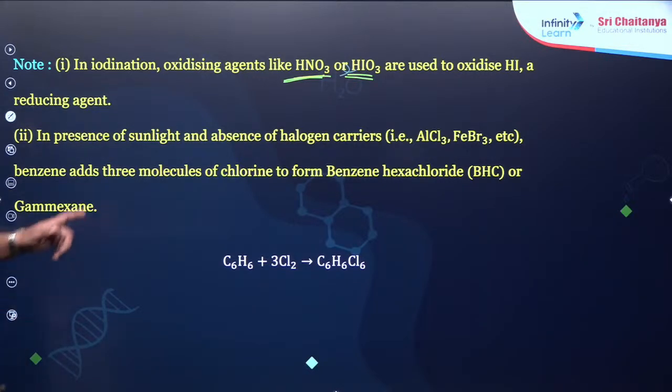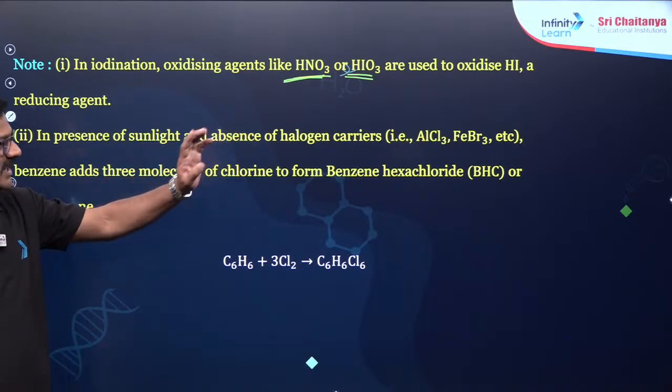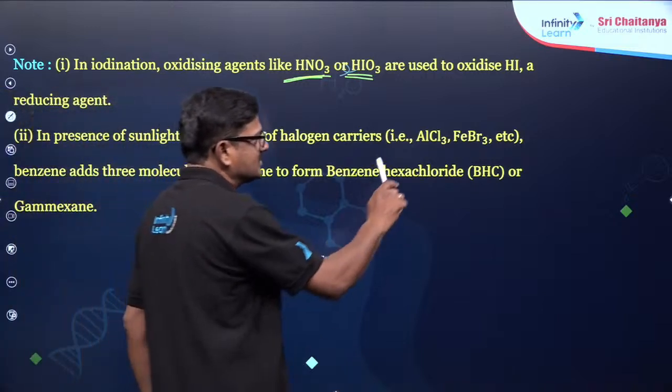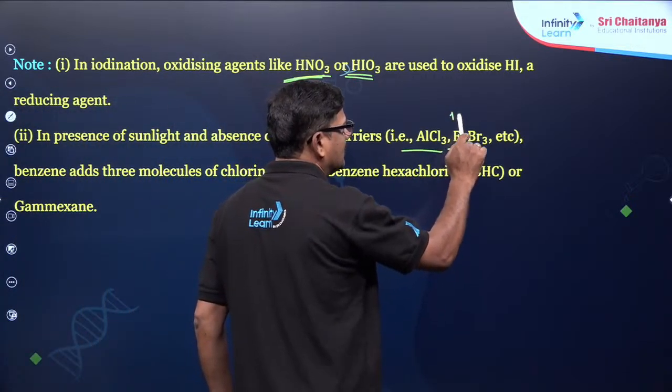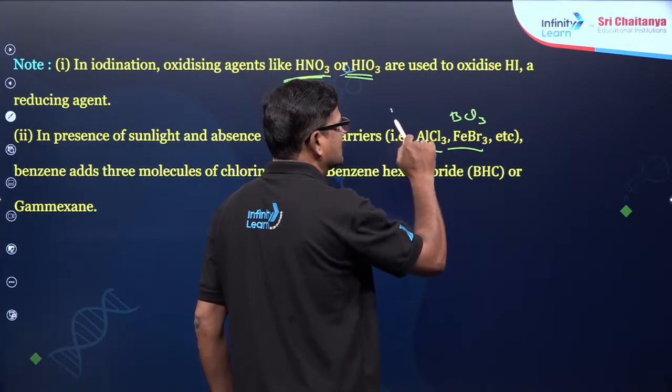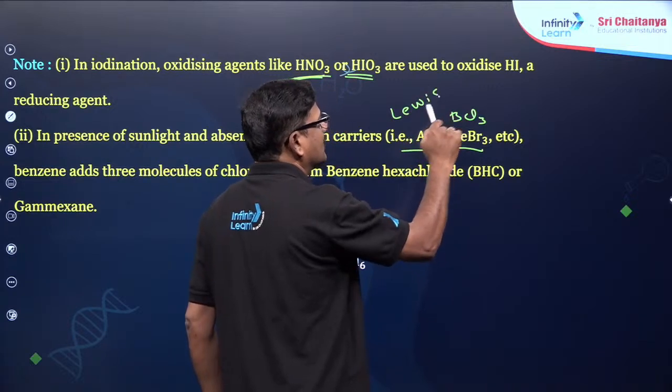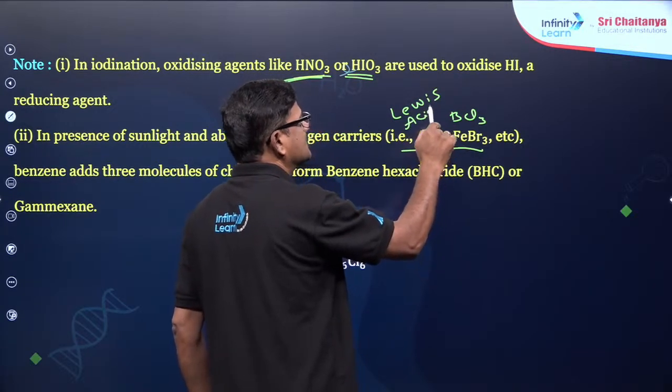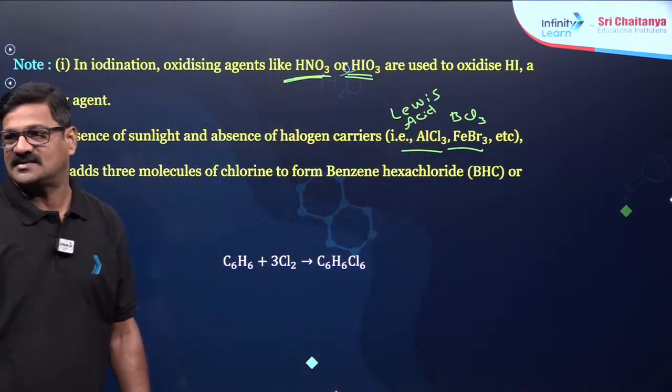In presence of sunlight and absence of halogen carriers like AlCl3, FeBr3, BCl3 भी इस्तेमाल कर सकते हैं. They are acting as Lewis acids.